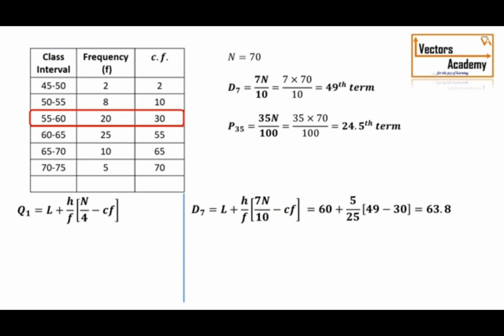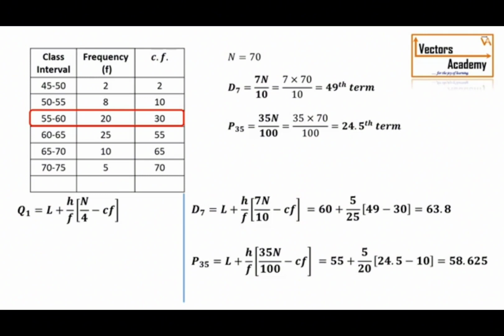Again, the formula remains the same. P35 will be equal to L plus H by F into 35n by 100 minus CF. You can see in all the formulas just one factor changes depending upon what we need to find out. So this is how we find the quartiles, the deciles and the percentiles.